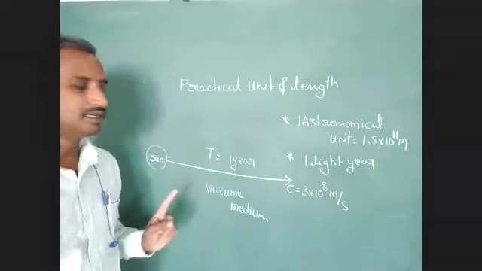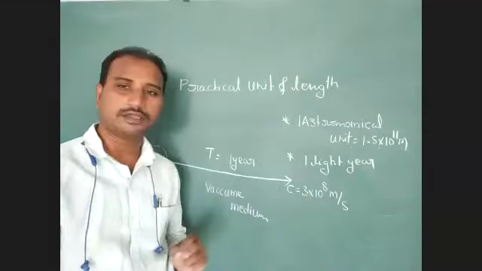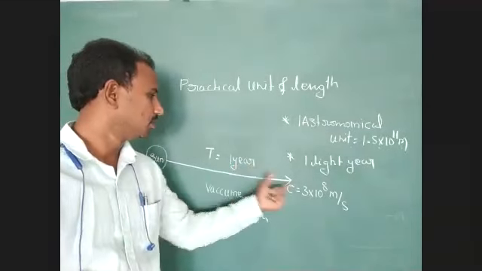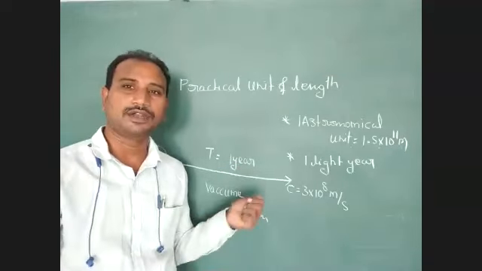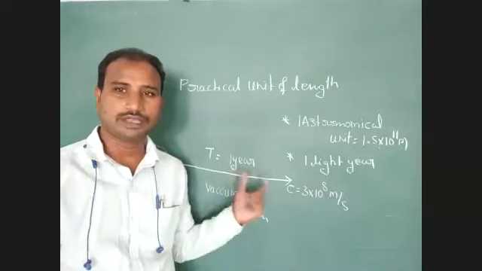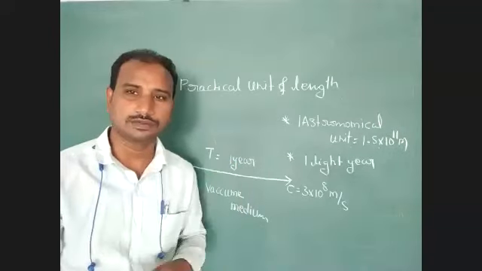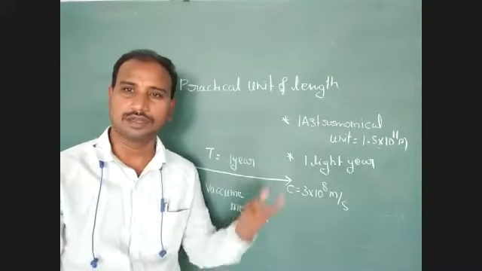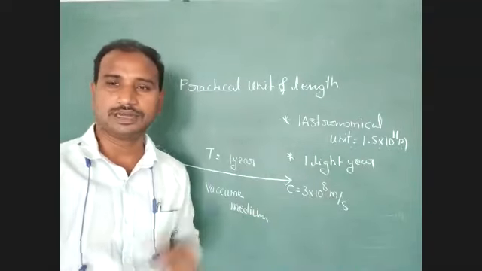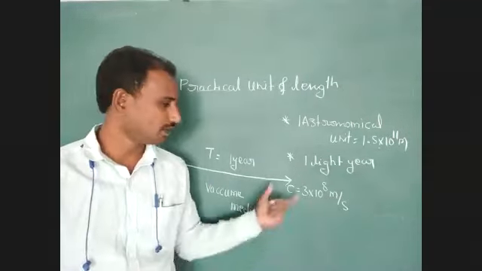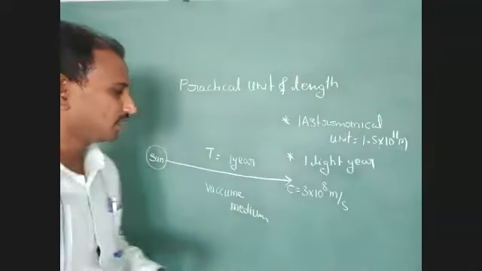This light energy can transfer through the vacuum medium up to an infinite distance in 1 year. So you have to calculate that distance value. It is a very large distance. So what is that light year distance you have to calculate?